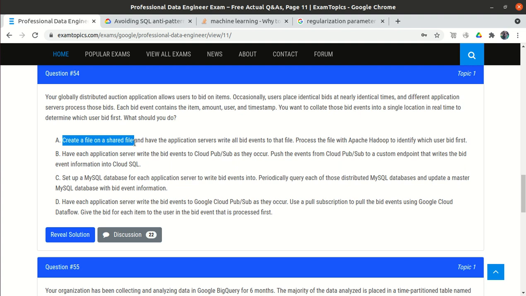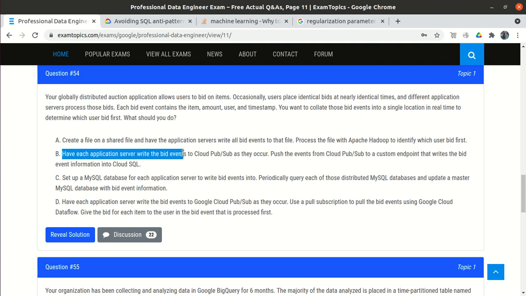Option A: create a file on a shared file system, and have the application servers write all the bid events to the file, then use Apache Hadoop to identify which user bid first. No, this is not recommended. This is not suitable for real time. They told us that we have to record in real time. So for real time we never use the file system, we always use Pub/Sub. So we need to find the option where Pub/Sub is mentioned.